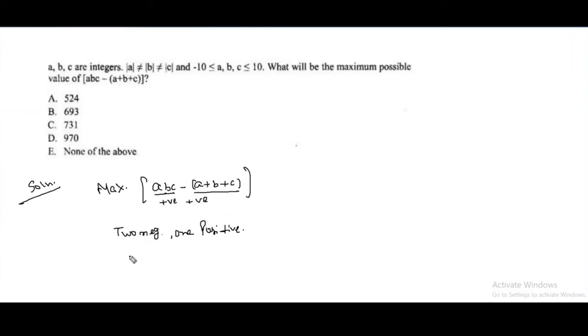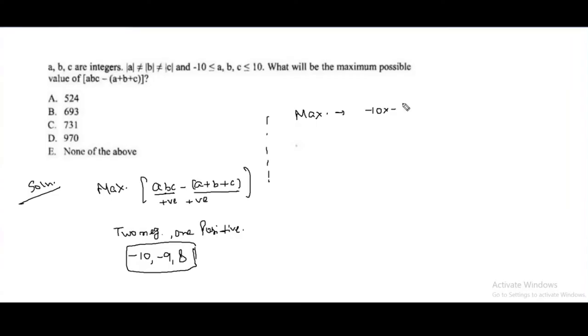So take any order. Let's say I'll take three values, minus 10, minus 9 and 8. So I have taken two bigger negative values and one positive value in this order. So the maximum possible value will be minus 10 into minus 9 into 8 minus (minus 10 minus 9 plus 8).